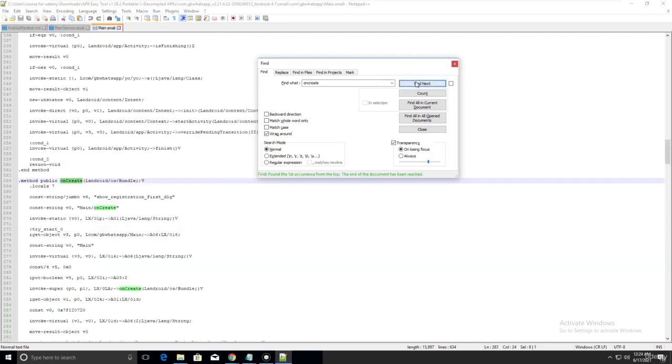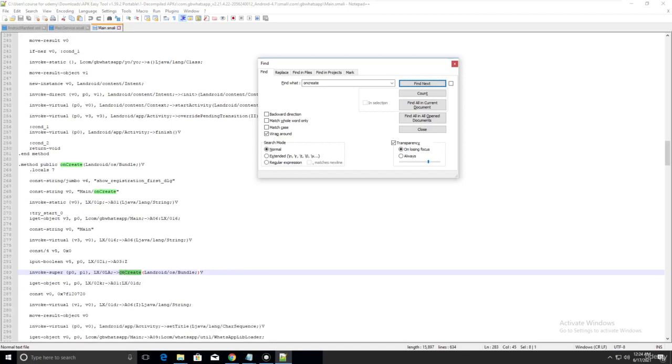There are a lot of onCreate. Now the main thing is, see here, there is an OS bundle, right? You are finding the OS bundle in line 283. You will find a lot of onCreate, but you need to focus on the OS bundle, and you can see Landroid/os/Bundle, this type of pattern.